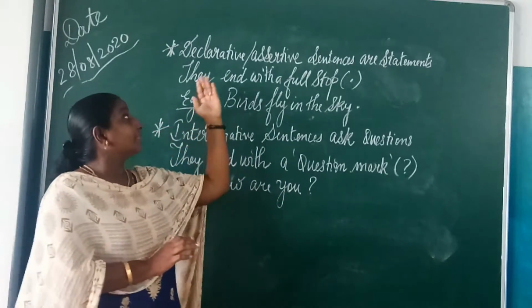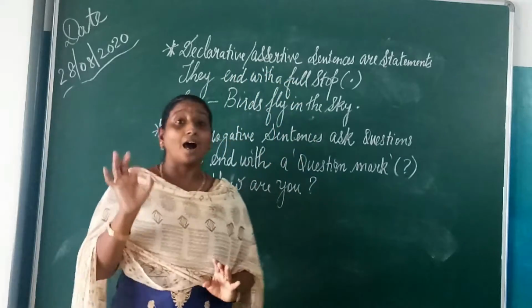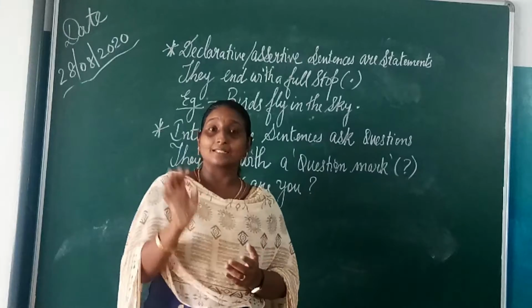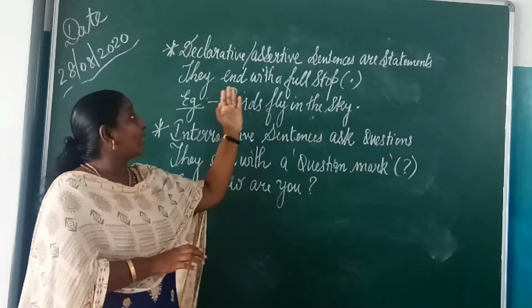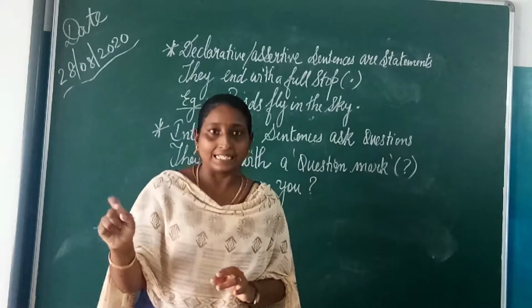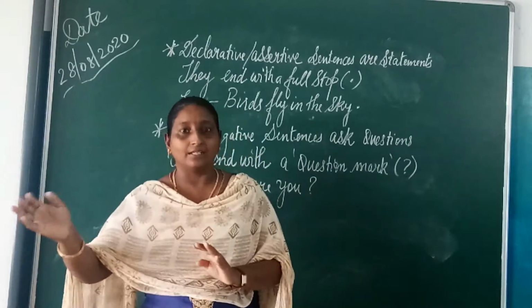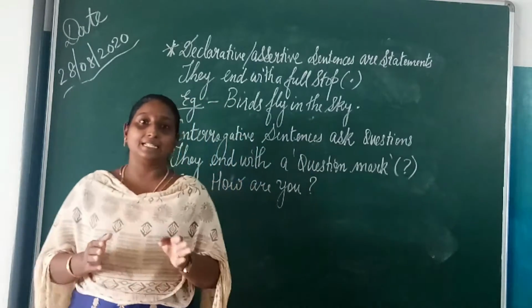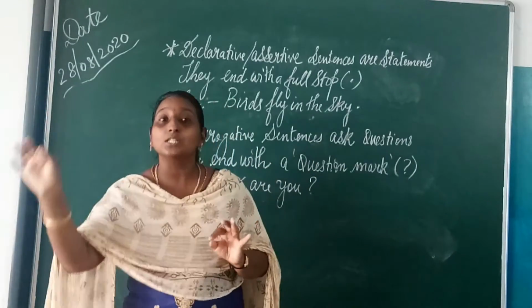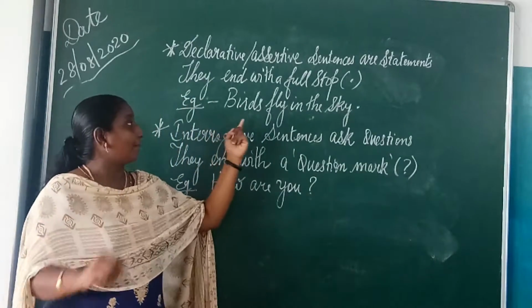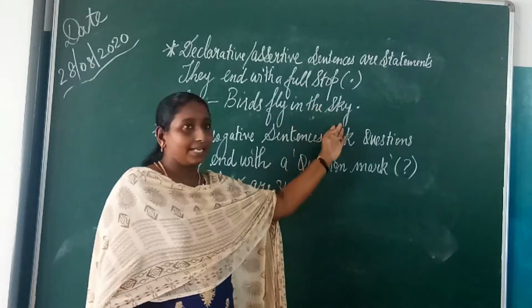Declarative or assertive sentences are statements. They end with a full stop. Whenever you write a declarative or an assertive type of sentence, you have to put a full stop at the end of the sentence. I'm giving you an example here: Birds fly in the sky.